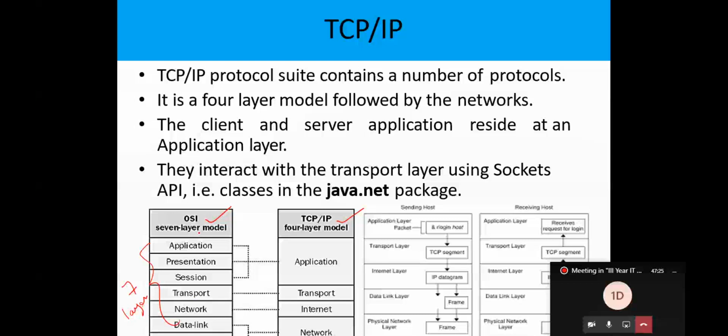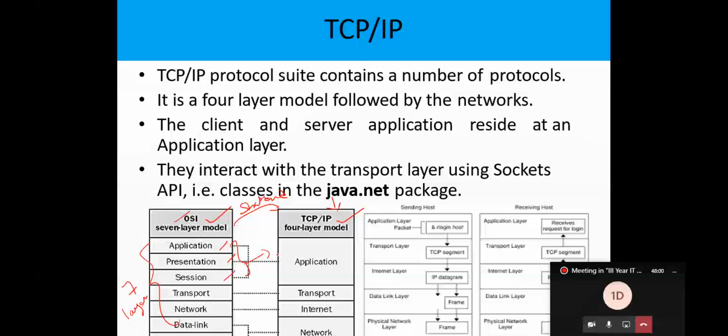After the OSI model, it was shortened and called the TCP/IP protocol suite. Many layers in OSI are clubbed together to form a single layer in TCP/IP, so TCP/IP is a shorthand protocol suite for OSI. The application layer, presentation layer, and session layer are grouped together to form the application layer in TCP/IP.